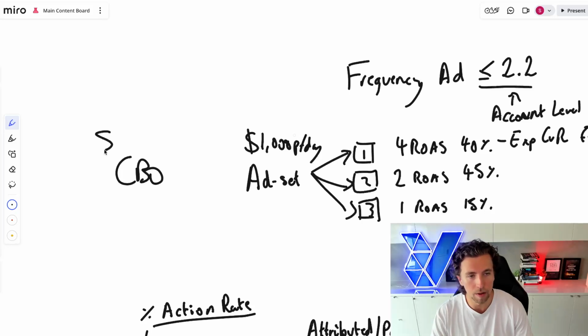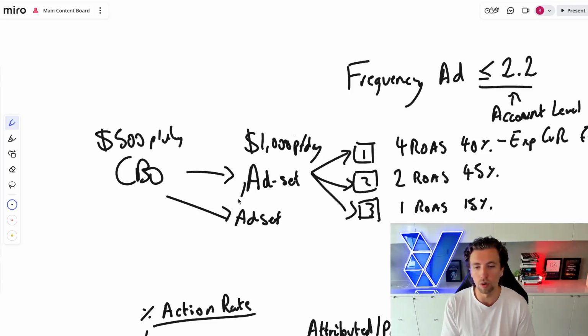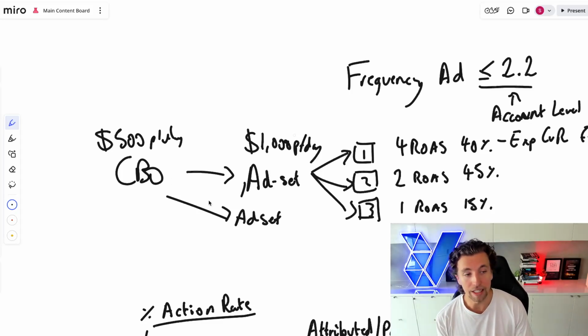And so if you have a CBO up here, let's say this is spending 500 per day. This is one of your ad sets. You might have a second ad set as well. It's constantly looking at the variables across these 2 ad sets. It's looking at core KPIs, in which there's quite a lot. We're simplifying down to expected conversion rate and click-through rate. But the issue is that there are preliminary metrics on both of these that you need to use to also substantiate the expected outcome.